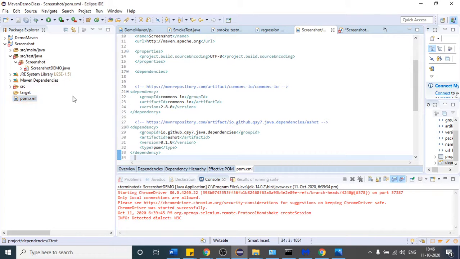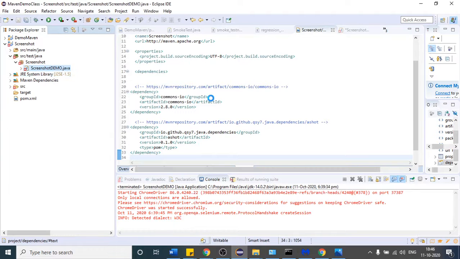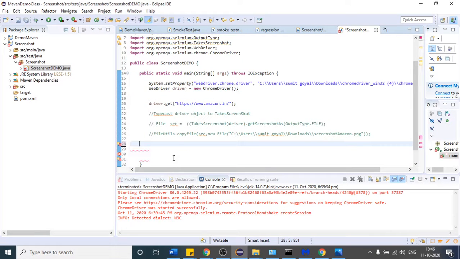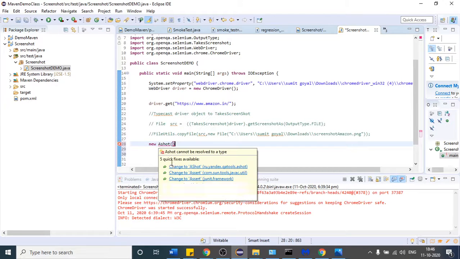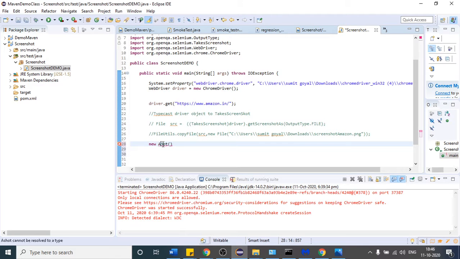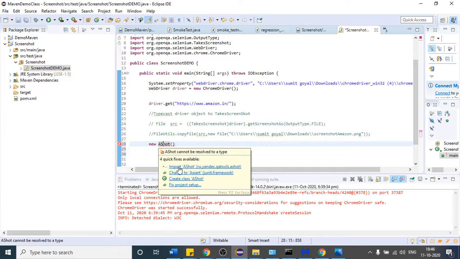Okay, so I think it has pulled all the dependencies. So what is the error we are getting? Save it. Okay, error gone. So to use the ashot API, how do we do it? We have to take the screenshot of the whole web page, new ashot. Okay, so this is the object we are making, so import that. Capital S will come here, sorry for that. Import, okay.